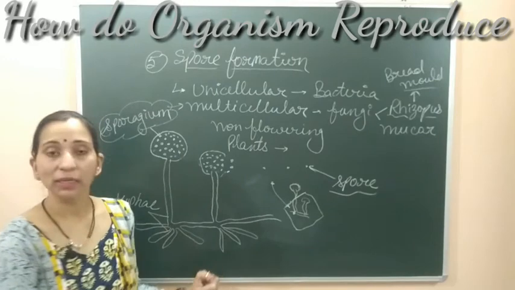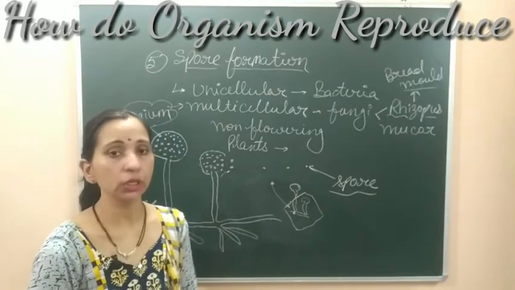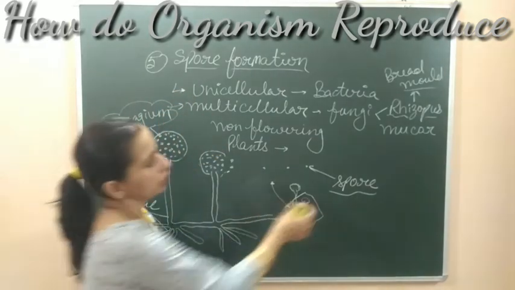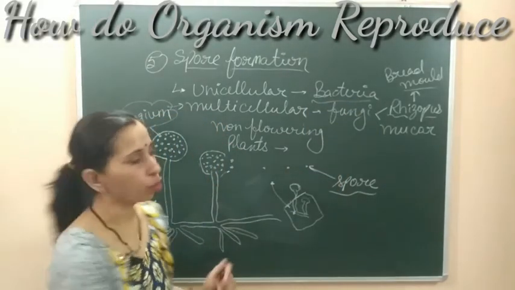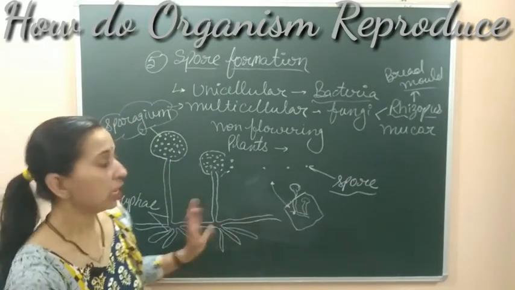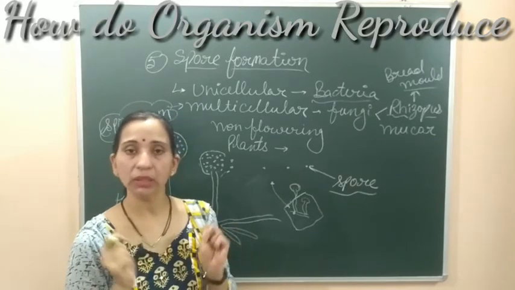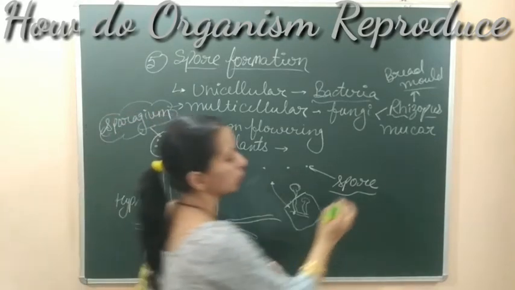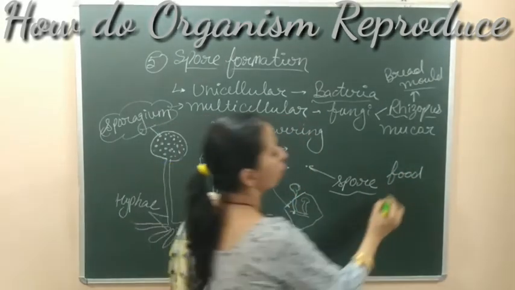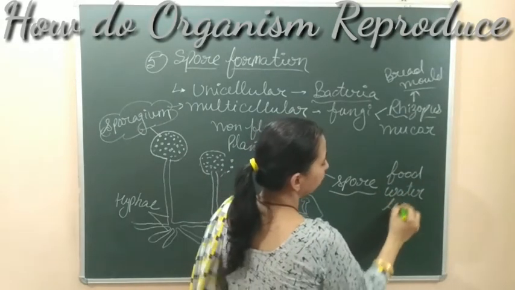By this, they can do reproduction, asexual reproduction. So this is the way of asexual reproduction. It happens in some unicellular as well as multicellular organisms. Bacteria can also form such kind of spores, and mosses and ferns also can form such kind of spores. And these spores, after getting suitable condition, यहाँ पे ये बात याद रखने की है कि ये spores germinate तभी करेंगे whenever they get the suitable condition. And suitable condition क्या होगी? When they get food, moisture, or we can say that they will get the water and they will get the proper temperature.